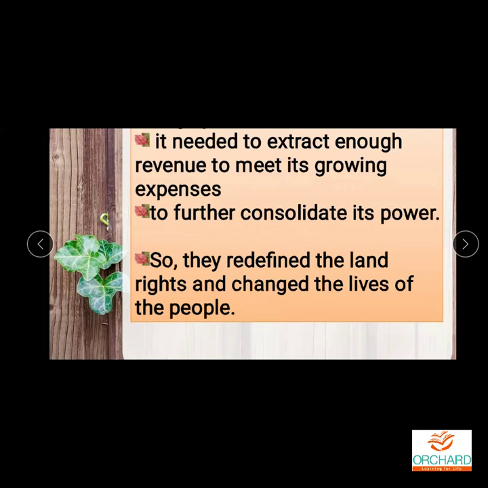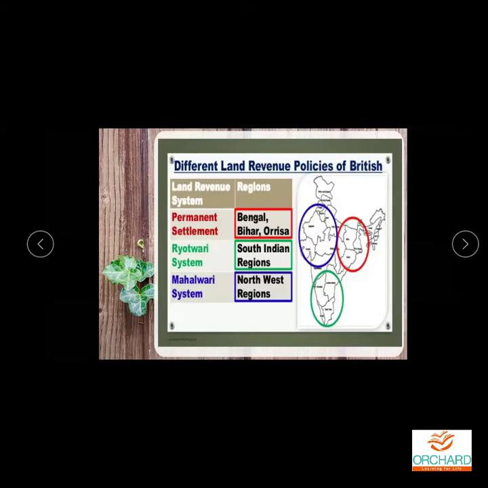So long, people were enjoying their own rights, they had their own land and they were doing agriculture on their land. But now the British wanted to take control over the land because they thought that by taxing the land they could earn a lot of money. So they wanted to change the policies of the land, the rules of the land, the law of the land. Let us see what kind of changes they made.